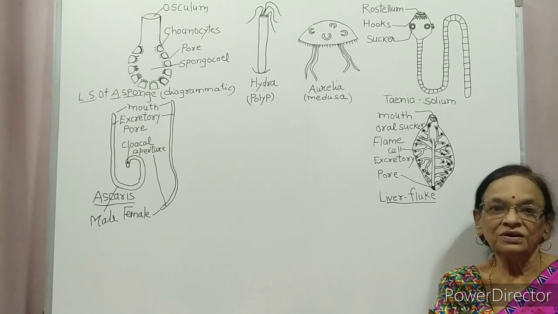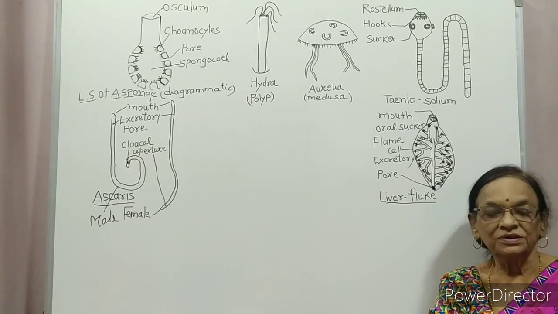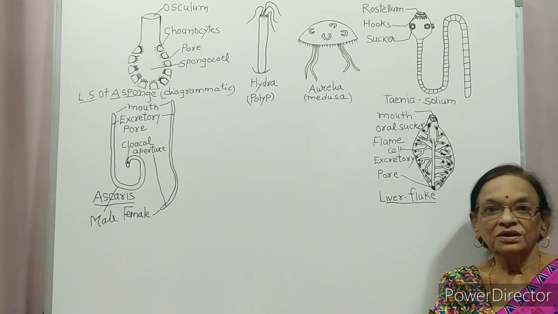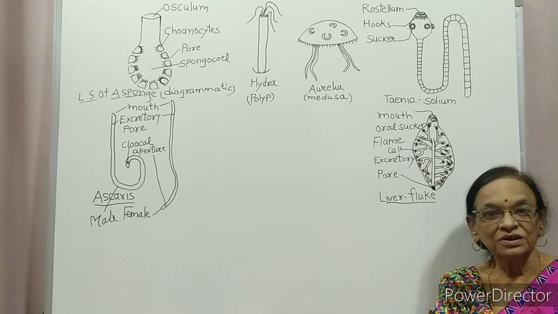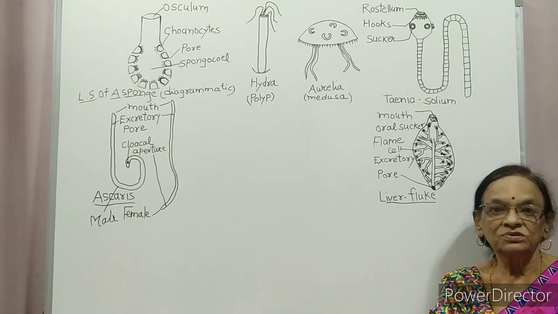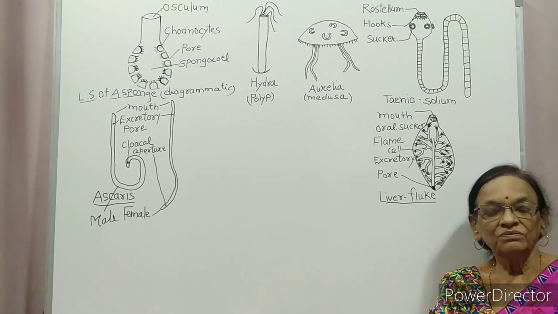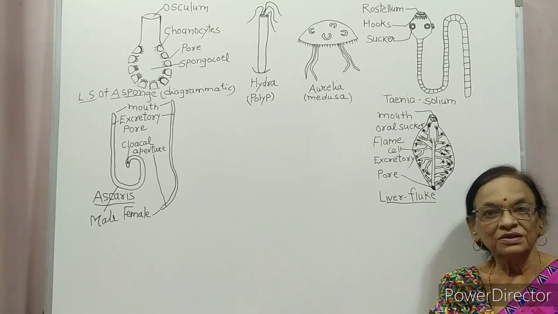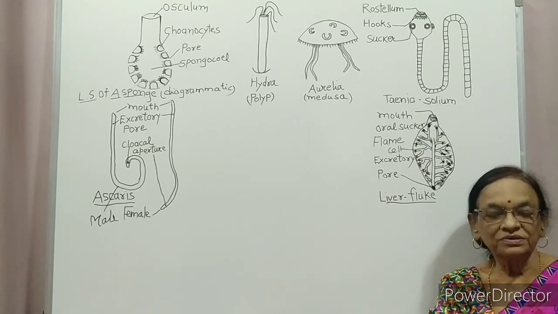This esophagus, stomach, intestine are hollow structures. So food does not enter into the cell. Food remains in the hollow space. So this type of digestion where food remains outside the cell is called extracellular digestion.